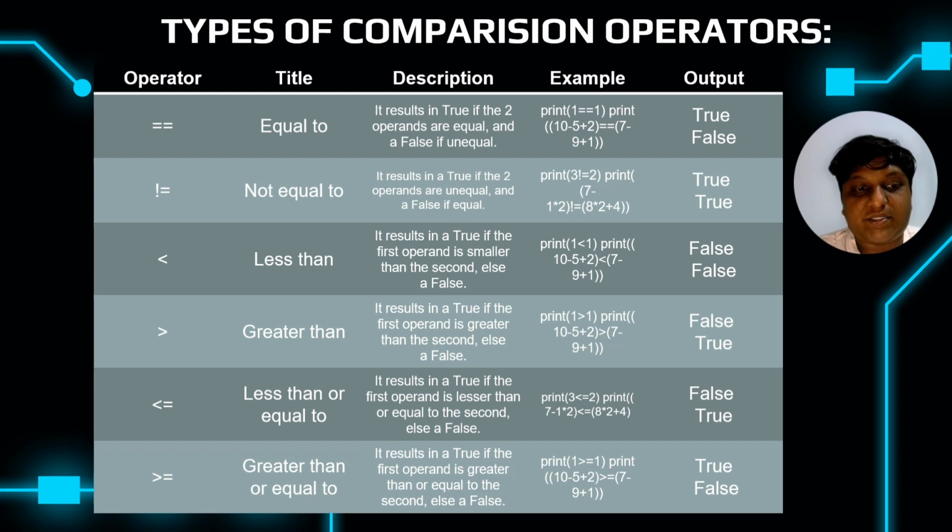Next operator is greater than or equal to. It results in true if the first operand is greater than or equal to the second operand. Example, print 1 is greater than or equal to 1. It returns true because although we know that 1 is not greater than 1, 1 is equal to 1. So these were the types of comparison operators.